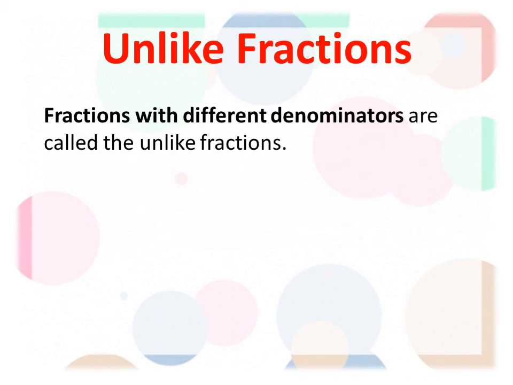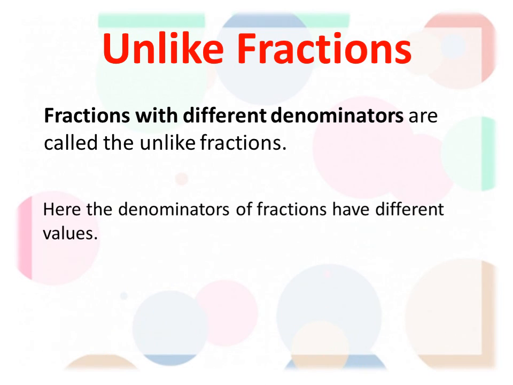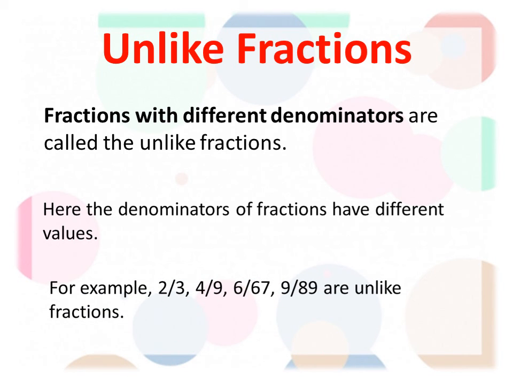Unlike fractions. Fractions with different denominators are called unlike fractions. Here the denominators of the fractions have different values. Here you can see the examples where all the denominators are different: 3, 9, 67, 89. They are different numbers, so we call those fractions unlike fractions.